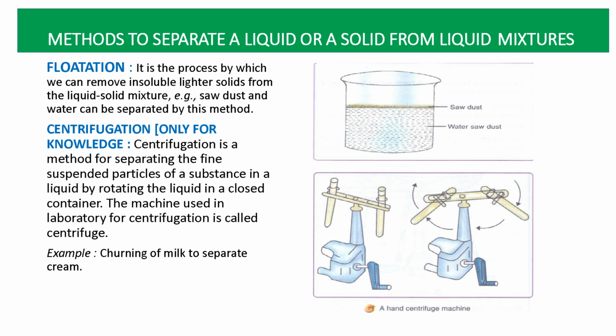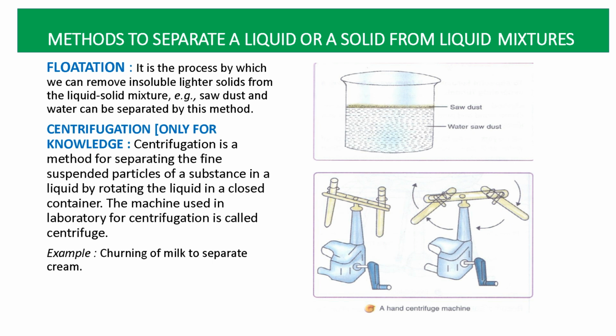The next method is centrifugation. What is centrifugation? Centrifugation is a method for separating the fine suspended particles of a substance in a liquid by rotating the liquid in a closed container. The machine used in the laboratory for centrifugation is called a centrifuge. So here you can see the diagram, the machine of centrifugation. We call it a centrifuge.